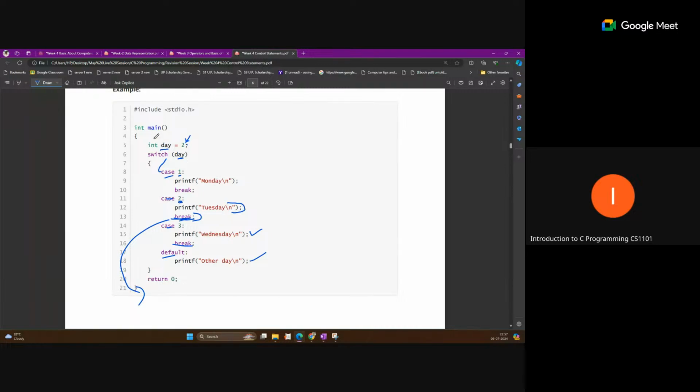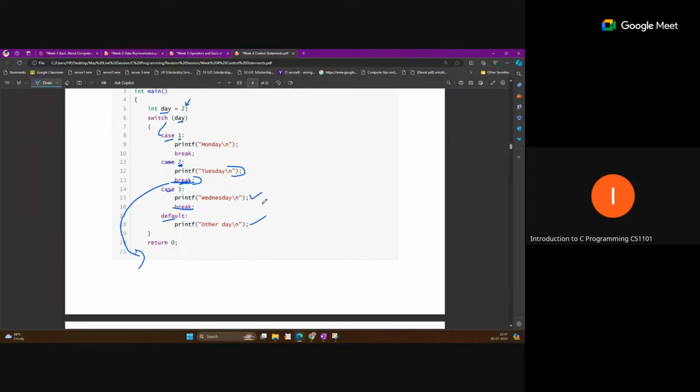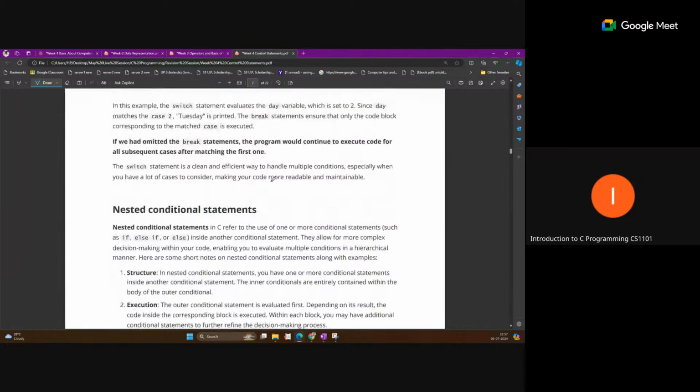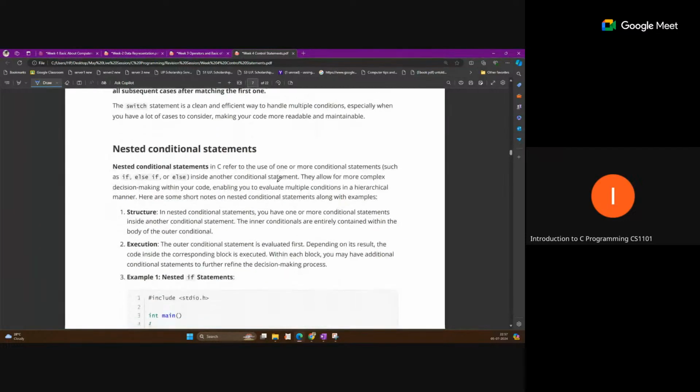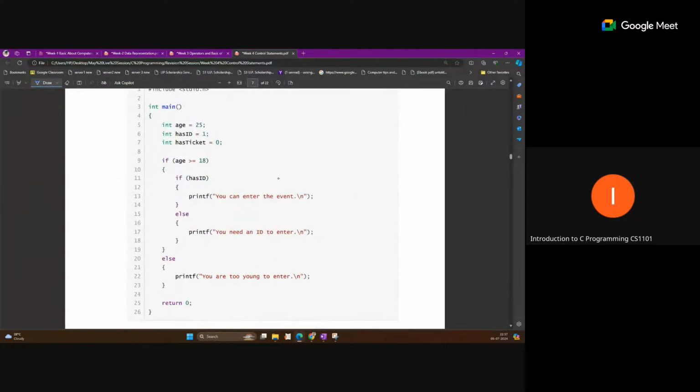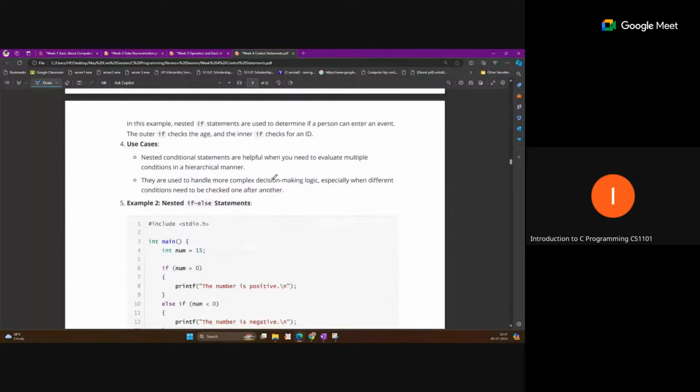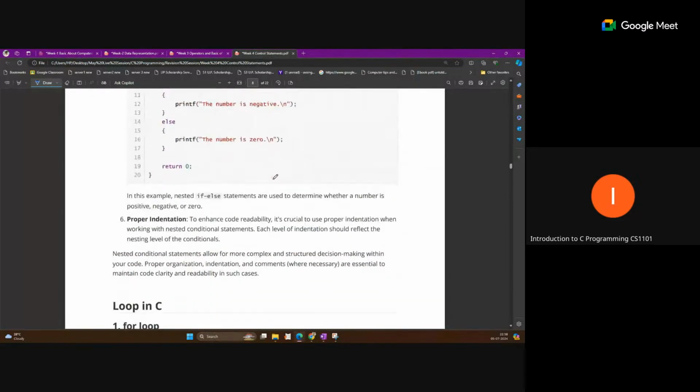This is similar to your if, else if, but here we are defining it in a different way. So this is a conditional statement. You can also use a nested condition like this: inside one if, you can use another if. That is called a nested if. It is just another block of code that can also contain everything else, like loops and conditional statements. So this is nested if else. Same things. Now, loops.